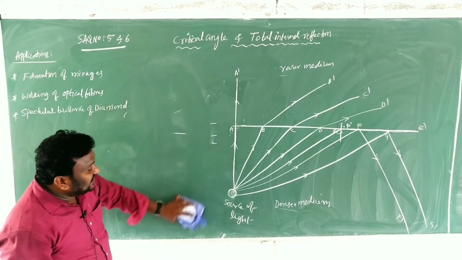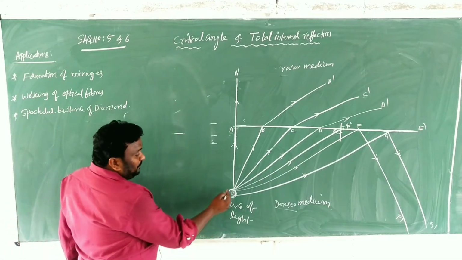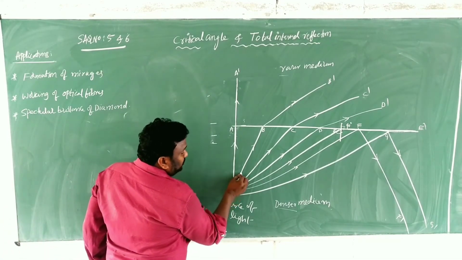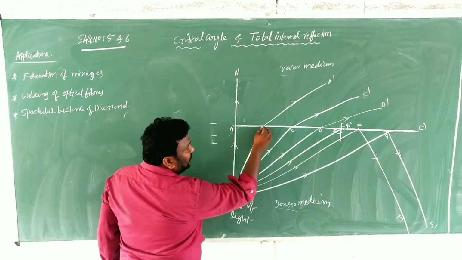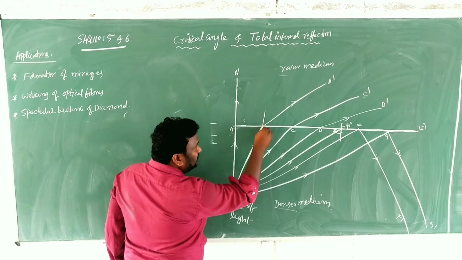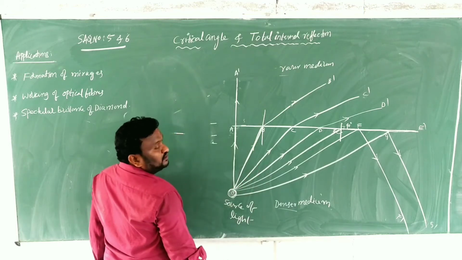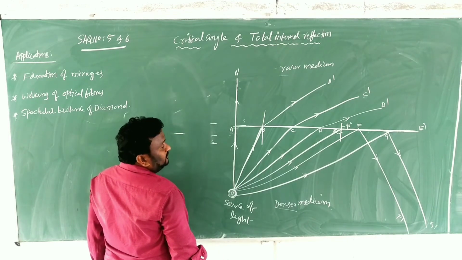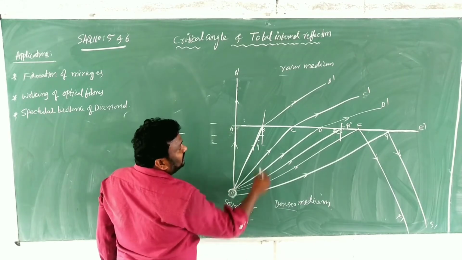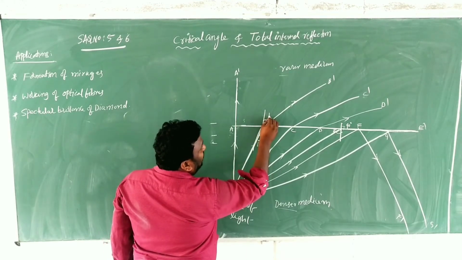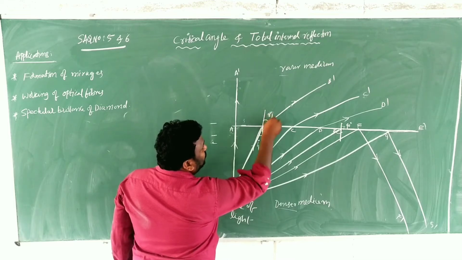And after that, children, we can go for the second one, OB. OB is the next ray, and this is the point of incidence. There we have to draw the normal line. Now this is I1, the angle of incidence, and this is R1, the angle of refraction.